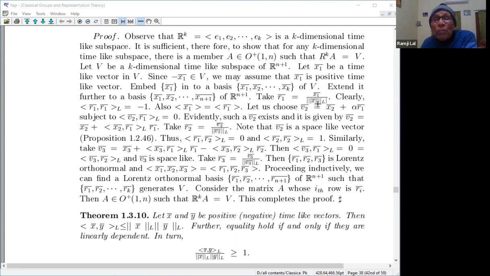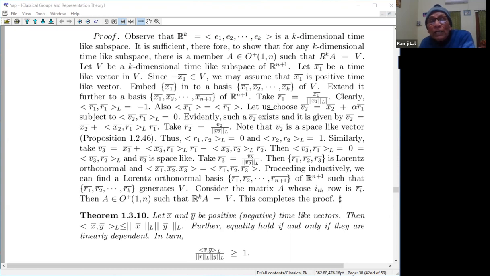Clearly, if you take the Lorentz inner product here, this will become minus 1, because x1 squared is minus 1 here and the normalization makes it 1. So r1 Lorentz square is minus 1. Also, the space generated by x1 is the same as that generated by r1. It's a usual thing. There's nothing new here.